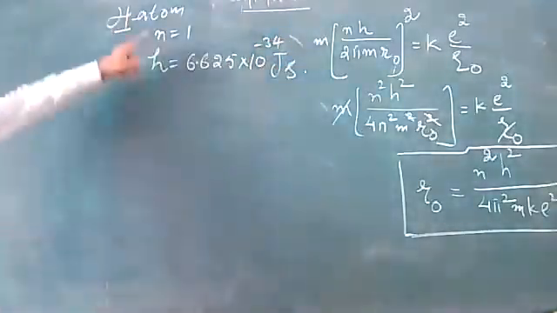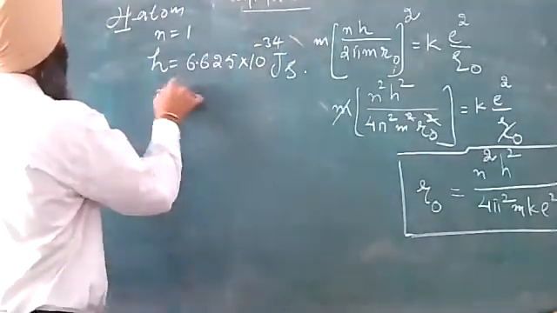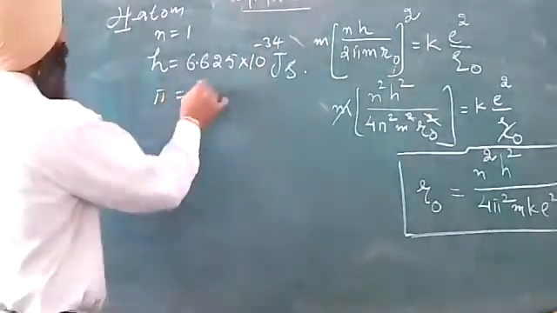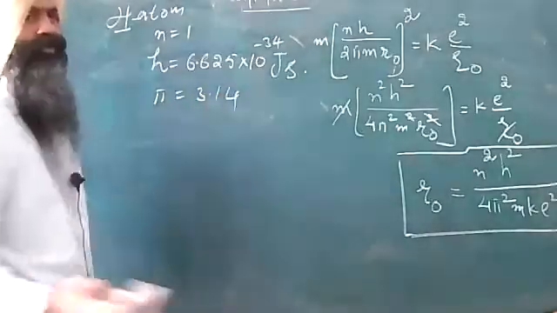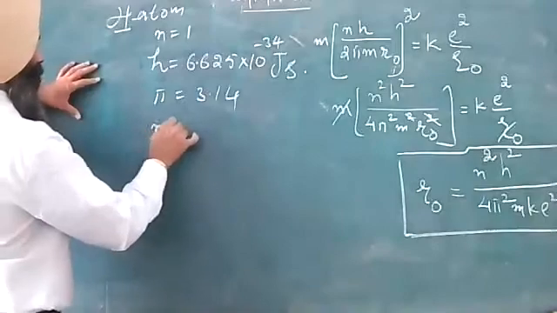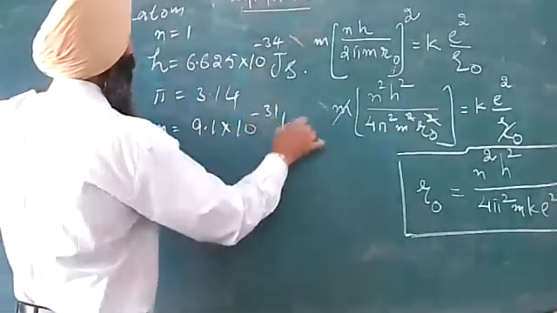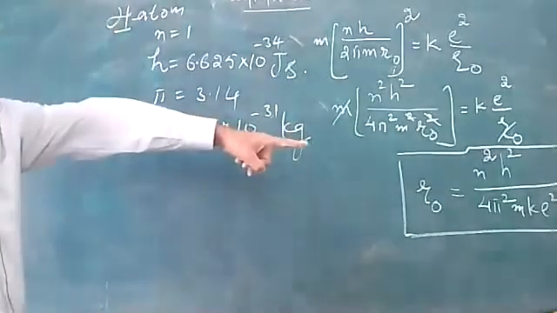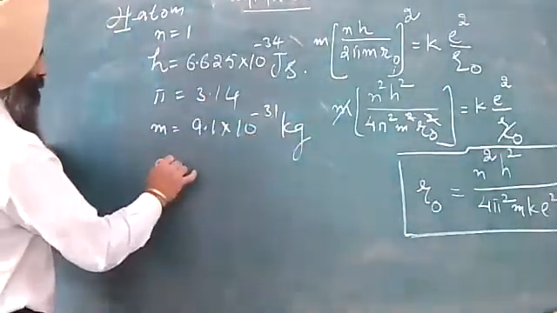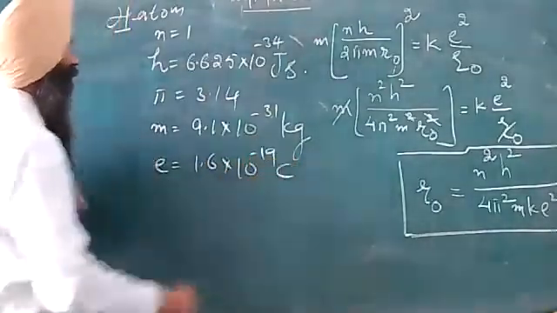And then pi is well known to everyone. This is 3.14, or you can take it to be 22/7 also. m, mass of the electron, is 9.1 times 10 raised to the power minus 31 kg. Dear all, e is equal to 1.6 times 10 raised to the power minus 19 coulomb.